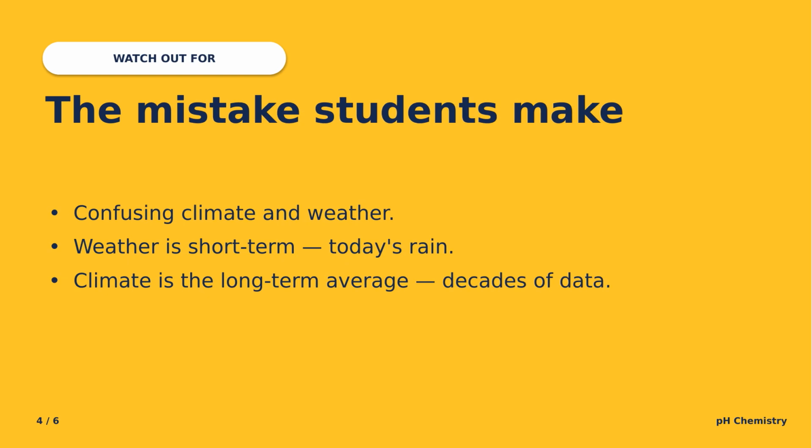Common slip: confusing climate and weather. Weather is short term, today's rain. Climate is the long-term average, decades of data. Climate change is about the long-term shift in averages, not whether next Tuesday is sunny.